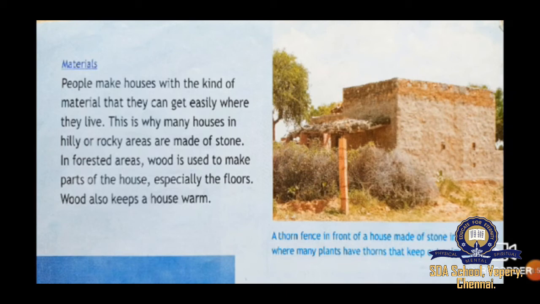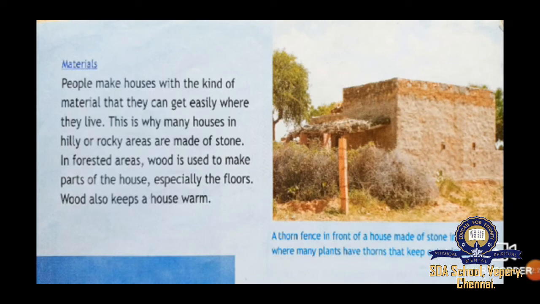Wood also keeps a house warm. In the forest, they'll get more wood, so they'll make houses with wood. And people in the rocky hilly areas will make houses with stones.